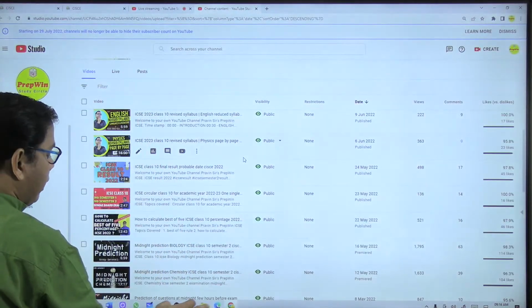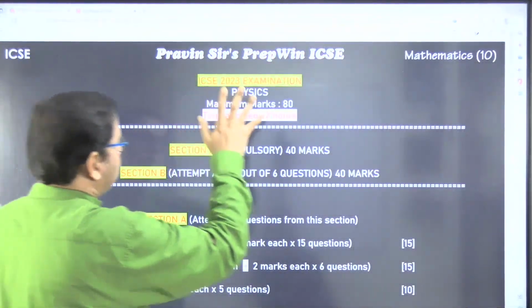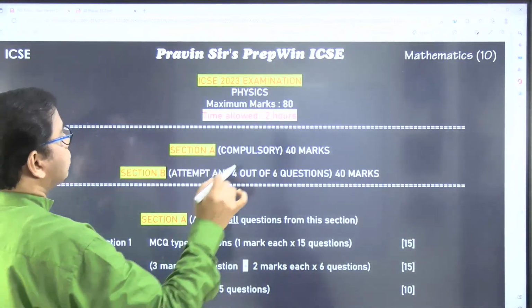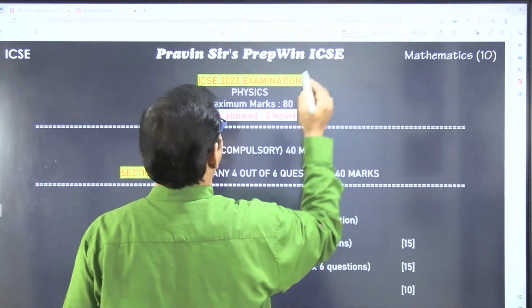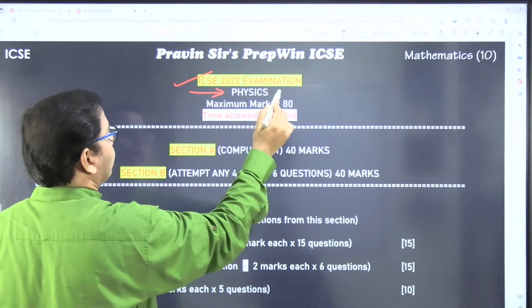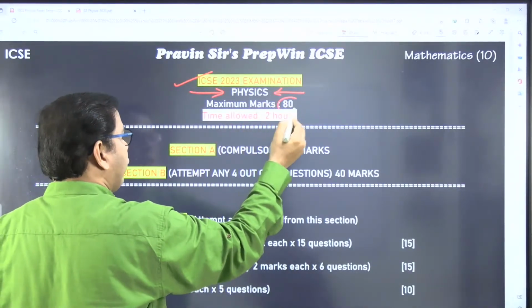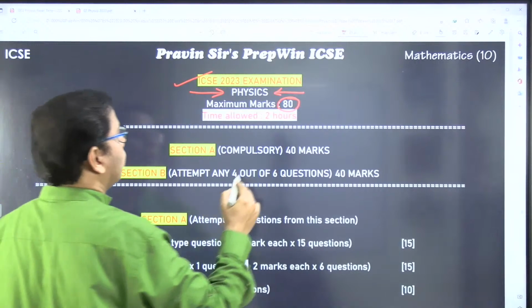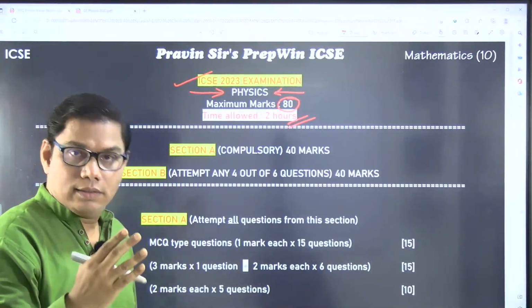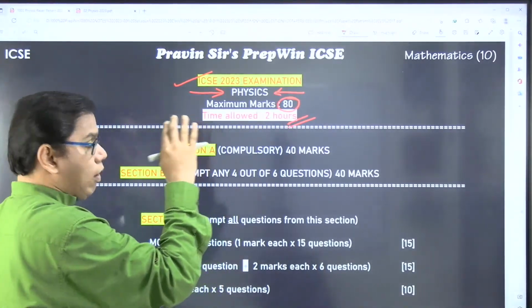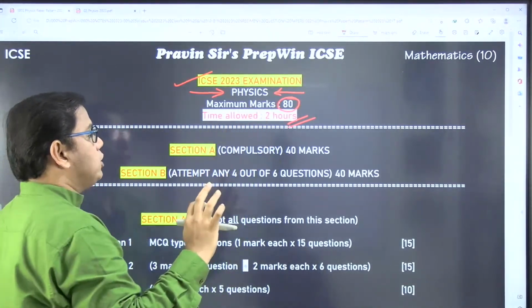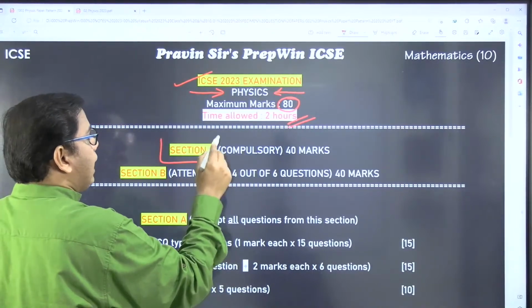Coming back here, today we are going to discuss the specimen paper for the subject physics. So here we go. You can see here ICSE 2023 examination, subject physics. The maximum marks for this subject is 80, and the total time given is 2 hours. So it is an 80 marks paper, 2 hours. For maths, the time given is 2.5 hours, but for all the science papers, that is physics, chemistry and biology, the time limit is 2 hours.